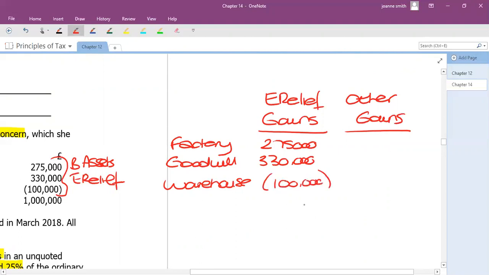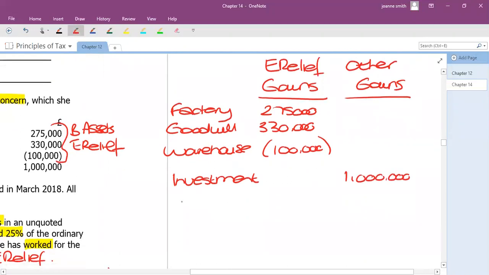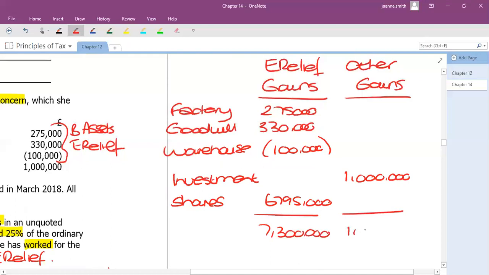And then in the other gains column, we're going to have the investment property, which is 1 million. And then we're going to finish off with the shares in the entrepreneurs column, which is the 6,795. So if we add all that together, we've got 7.3 million of entrepreneur gains and 1 million in the other gains.